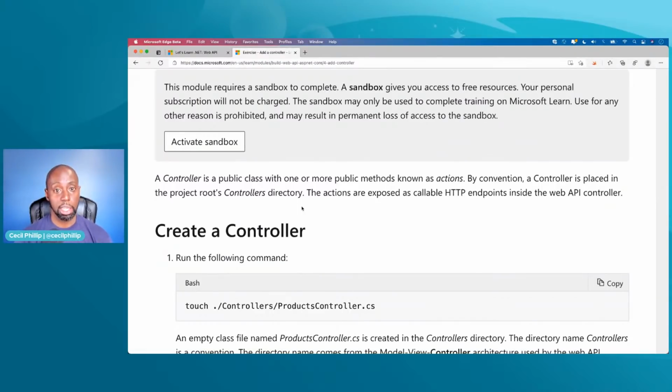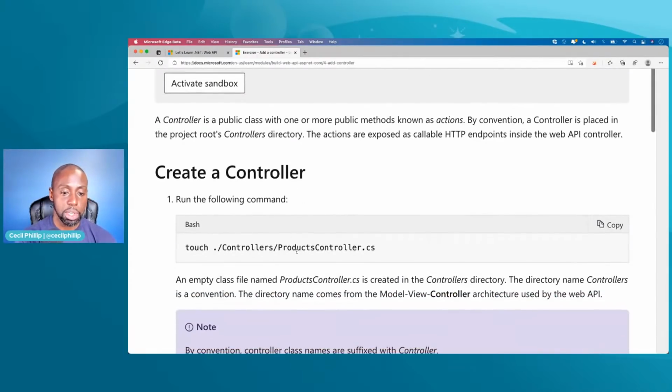And again, we go back to thinking about how web APIs allow us to carry out operations. We send a request to do this operation, and then the server returns the response. So that part that's in the middle, like what is the work that's actually going to have to happen? That's essentially what happens inside of our controller. So now we're going to create a new controller that's going to be able to handle us working with these products. So you can see here, we're going to add a products controller.